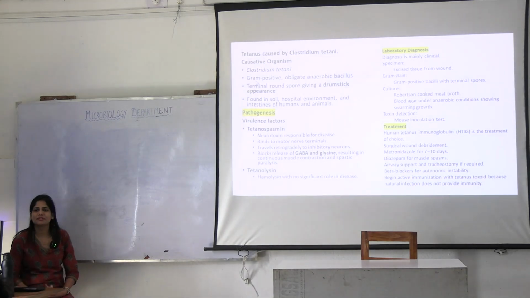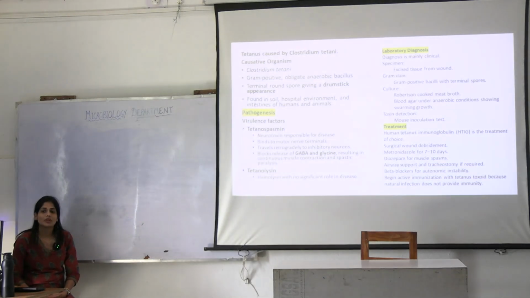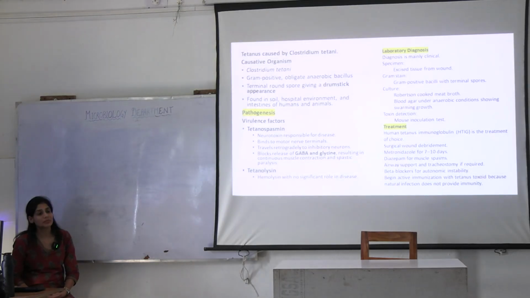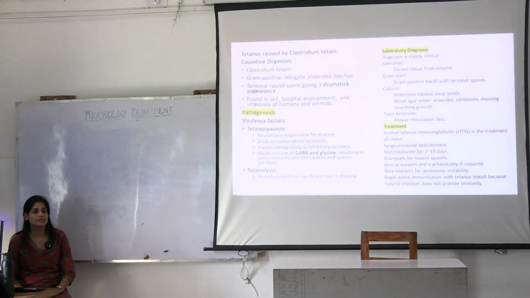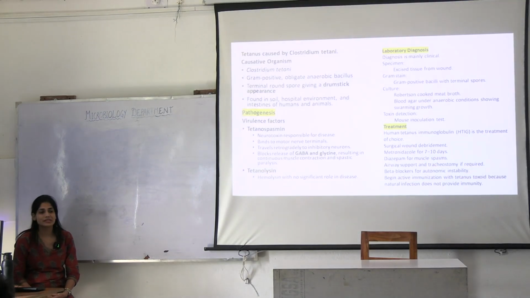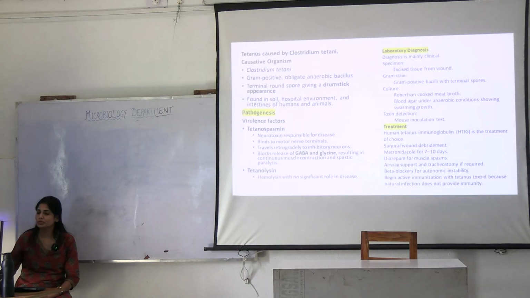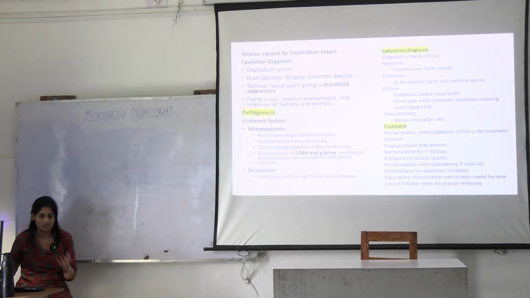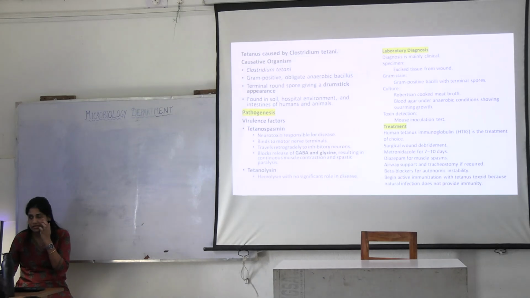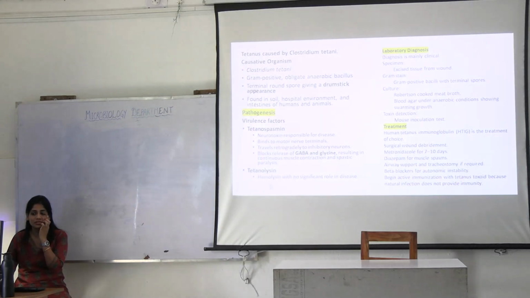Clostridium tetani, what is the specific feature? Drumstick appearance. It has a terminal spore, which gives a drumstick appearance. It is gram-positive. It is an anaerobic organism, right? So it is found in soil, in the hospital environment, in the intestine of humans and animals. At moist places you can see it, it's an anaerobe. What are the virulence factors? Two virulence factors you have to say.